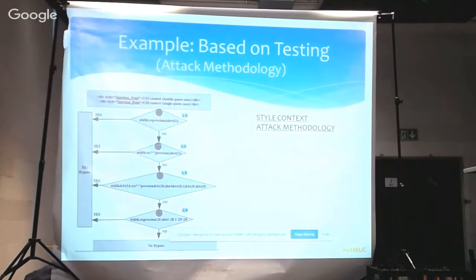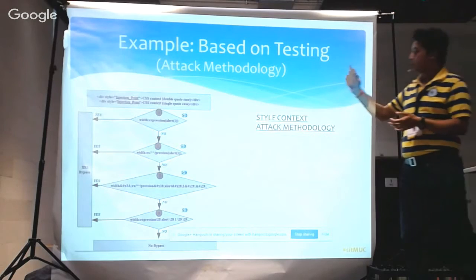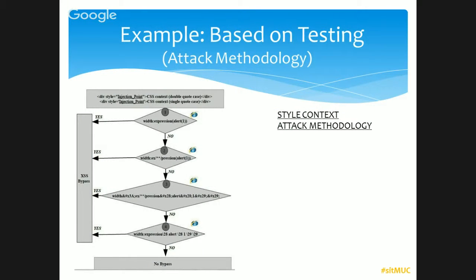Why? Because in many cases we have tested and found that if the normal expression doesn't work, that means there is some filter in the website or application. The developer has already done some encoding, explicit decoding. So we do some encoding in the statement, and it starts working. We will show you why.